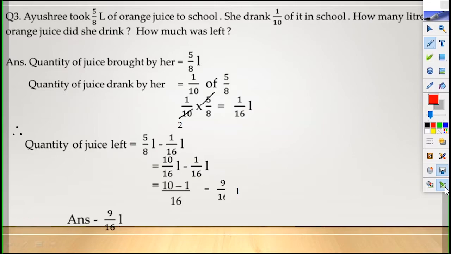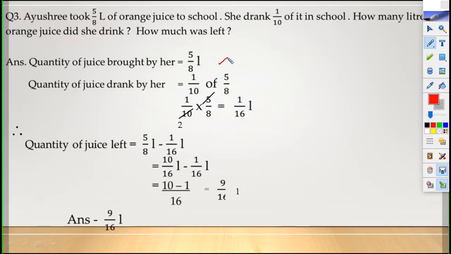Because the question is related to juice, that is liquid form, capacity, we will start the statement with quantity of juice brought by her: 5/8 liter. Children, while teaching, I am putting red ticks. You please don't tick in your classwork notebook.